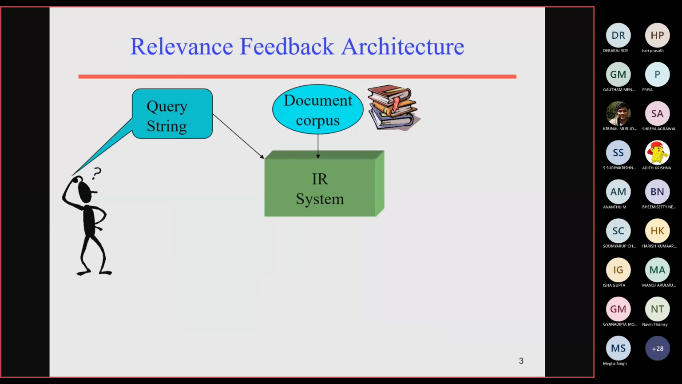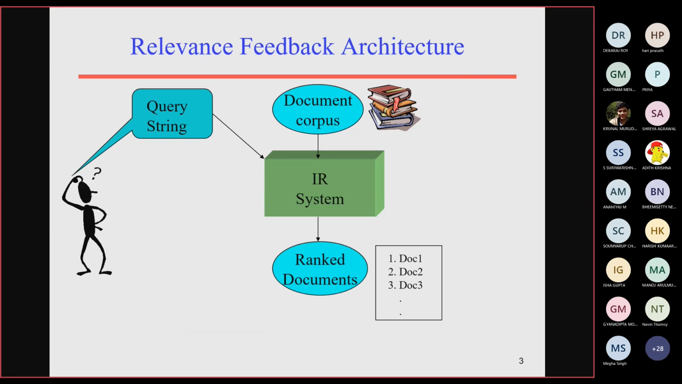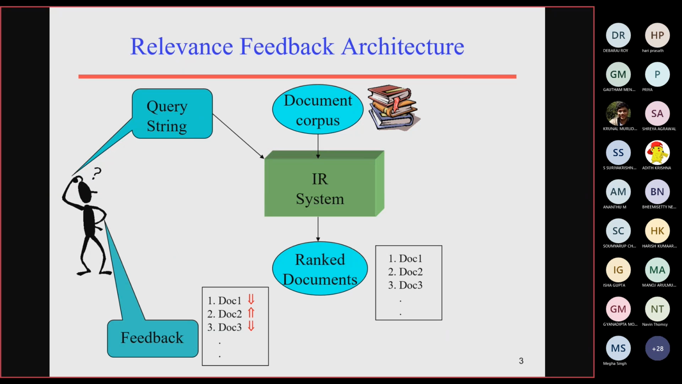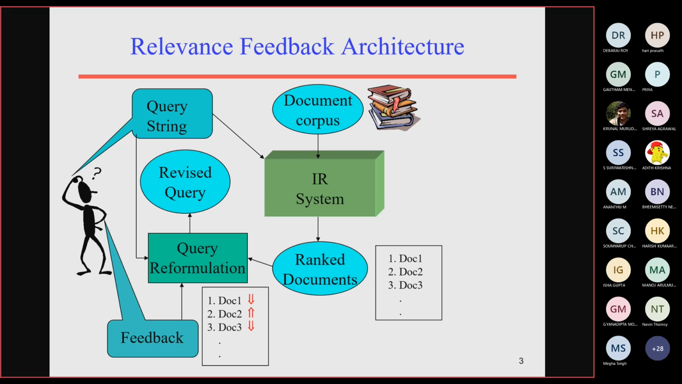So the user is going to issue the query, and based upon the user's feedback, the documents will get ranked. Then, based upon the documents which are being ranked, we are going to reformulate the query. So this is going to be the architecture of a relevance feedback system.